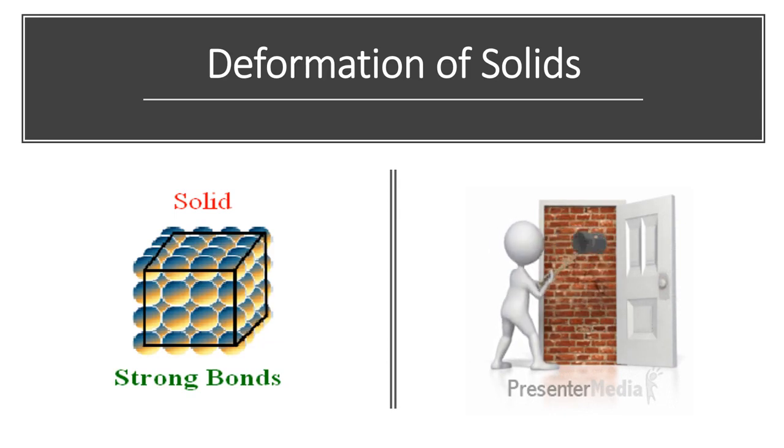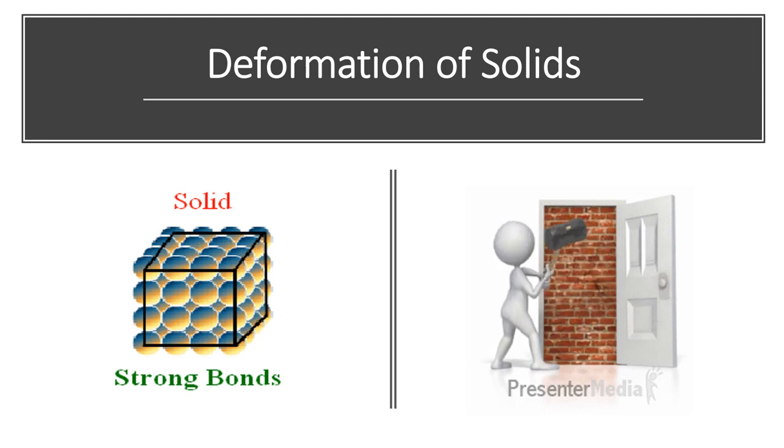When applied forces are not too great, the internal molecular forces are sufficient to resist the applied force, and the object after removal of force again regains its original position. This type of behavior is called elastic behavior of that object. And if the applied force is greater, the internal structure breaks and the object undergoes permanent deformation.